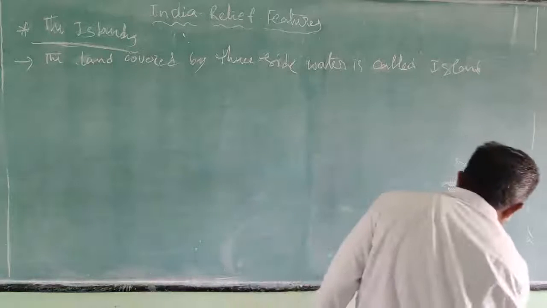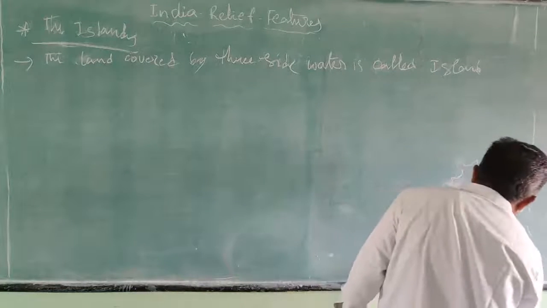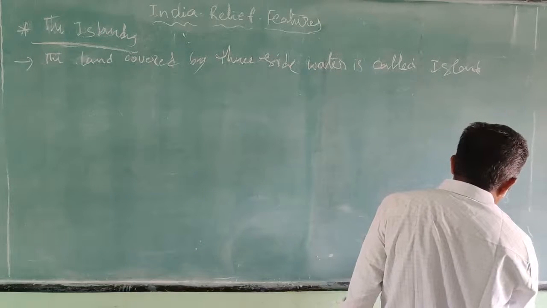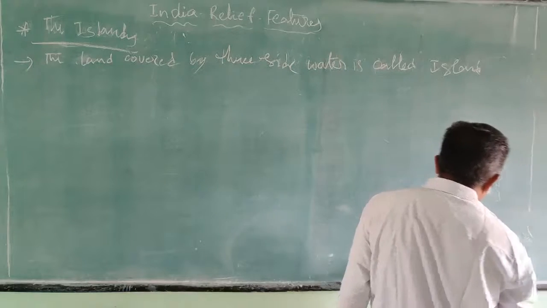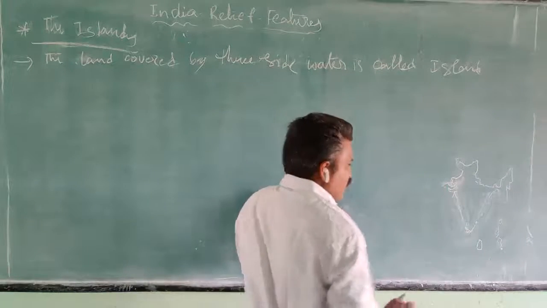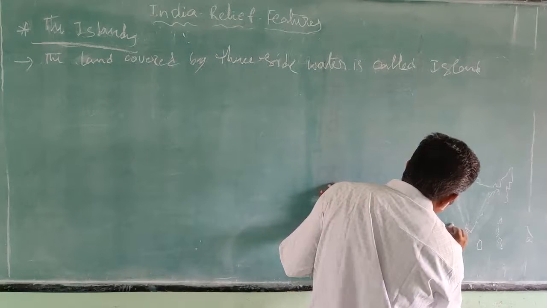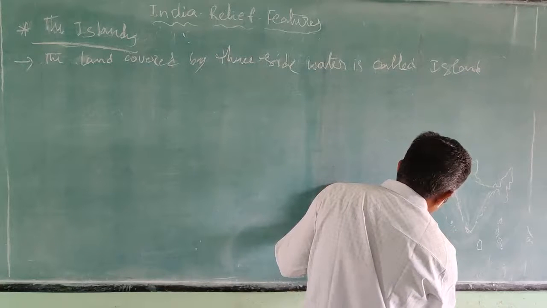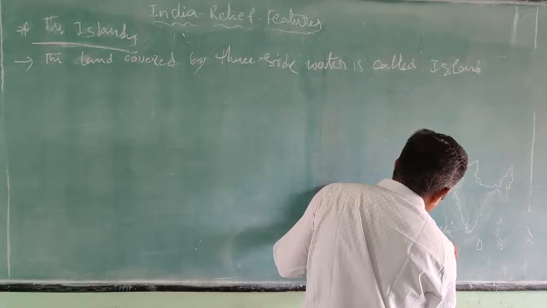For example, in the eastern portion of India, the Andaman and Nicobar Islands. The west part of India has Lakshadweep.